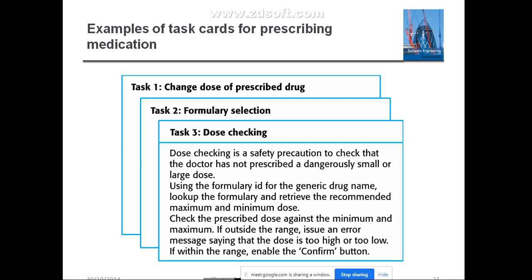It has to check the range of the dose, whether this is a recommended range or the non-recommended range. If it is outside the range, it has to issue an error message, that the dose is very high or the dose is very low, right? If it is within the range, then it has to enable the confirm button. Like this, they are going to do the implementation task.